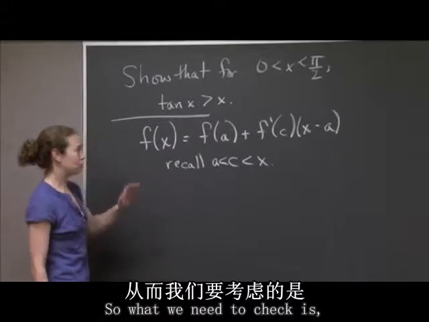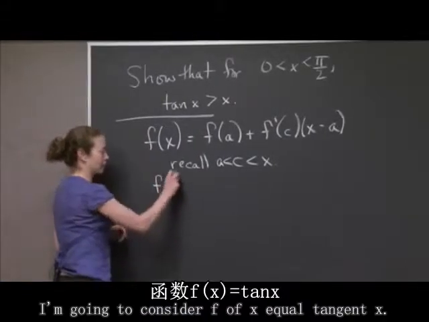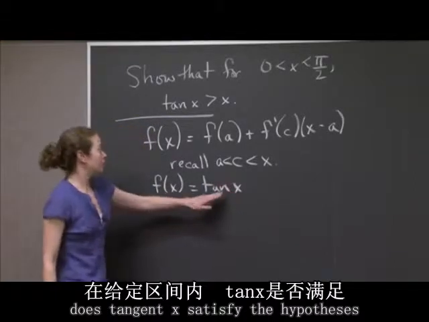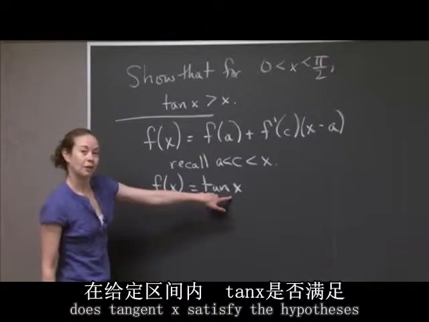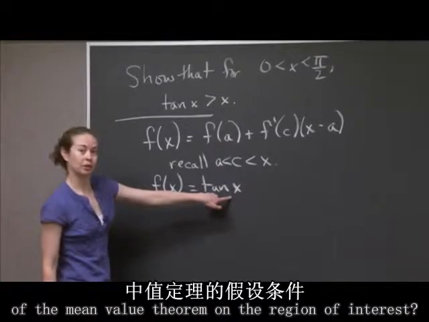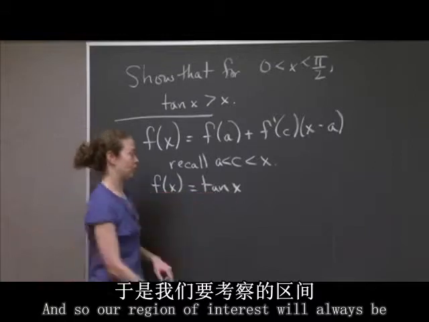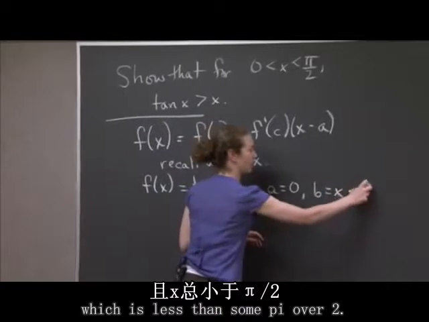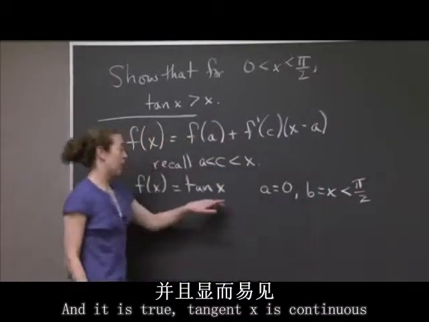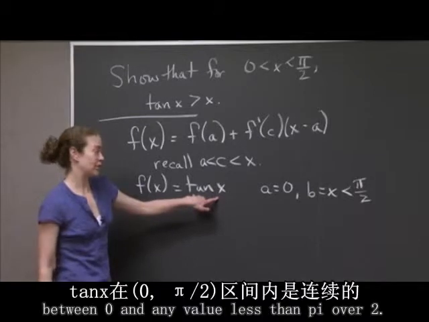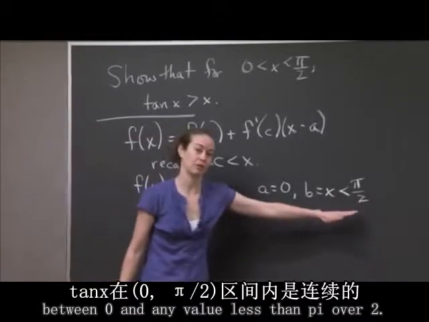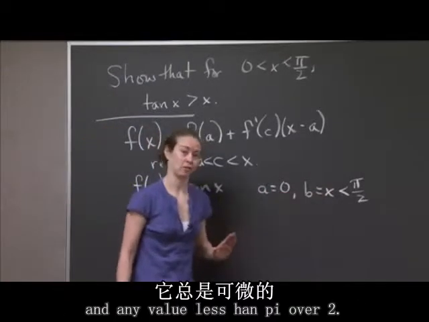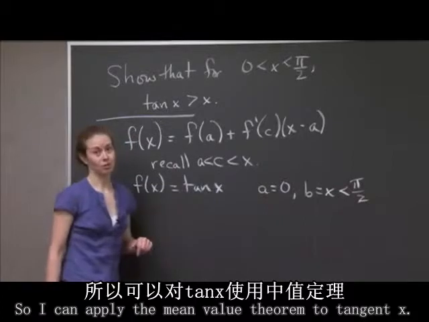So what we need to check is, I'm going to consider f of x equal tangent x. And what I need to consider is, does tangent x satisfy the hypotheses of the mean value theorem on the region of interest? Our region of interest will always be a equals 0 and b equal to x, which is less than pi over 2. And it is true, tangent x is continuous between 0 and any value less than pi over 2. It's also differentiable between 0 and any value less than pi over 2. So I can apply the mean value theorem to tangent x.